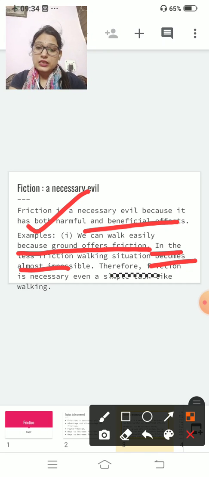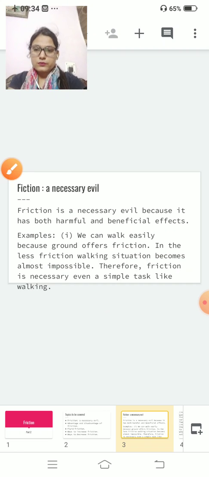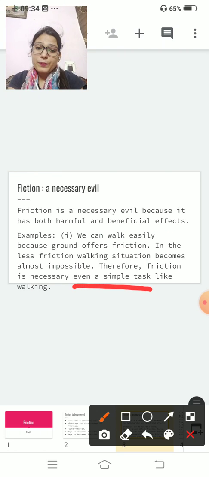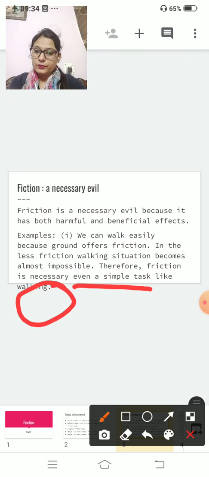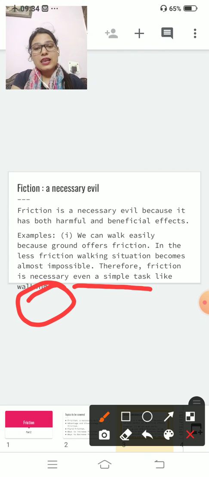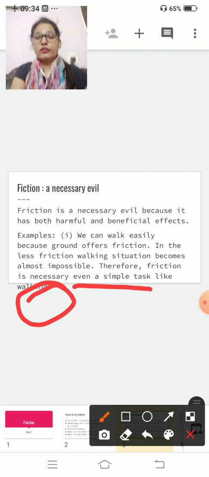Therefore, friction is necessary even for a simple task like walking. If there is less friction, you can't walk very easily. So for walking easily, it is compulsory that friction should be there. Clear?